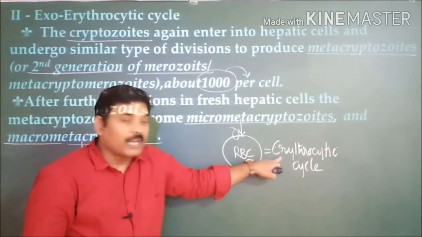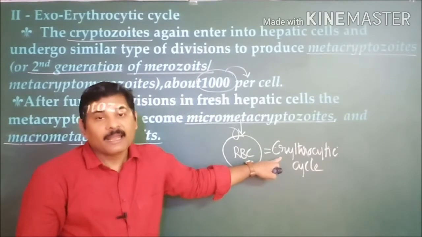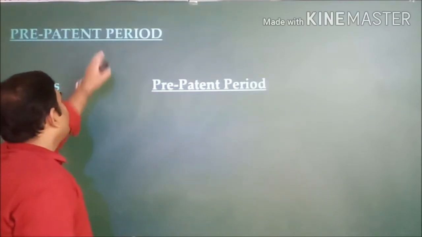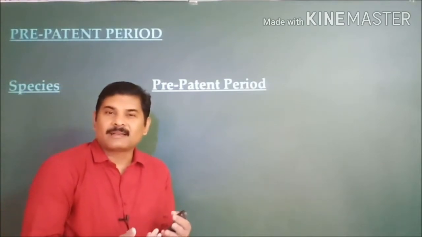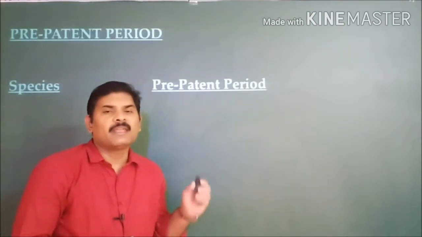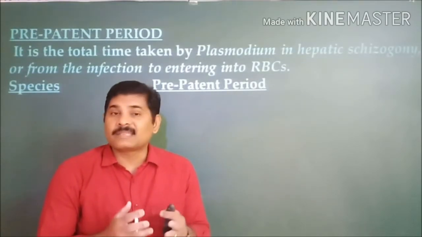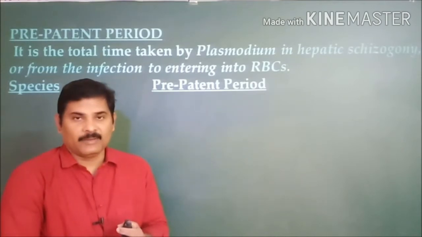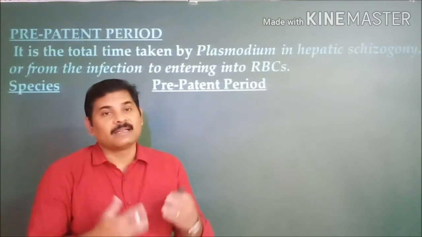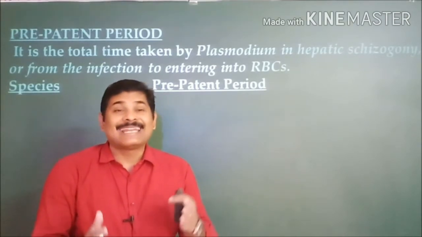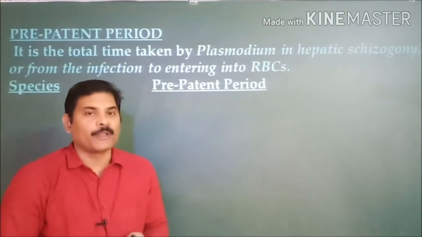Now let us see more about the erythrocytic cycle in a detailed way. Right, before I get into the erythrocytic cycle, I'd like to give you brief information regarding the pre-patent period. What does the pre-patent period mean? Simply, the pre-patent period is the total time taken by hepatic schizogony. This pre-patent period differs in different species of Plasmodium.